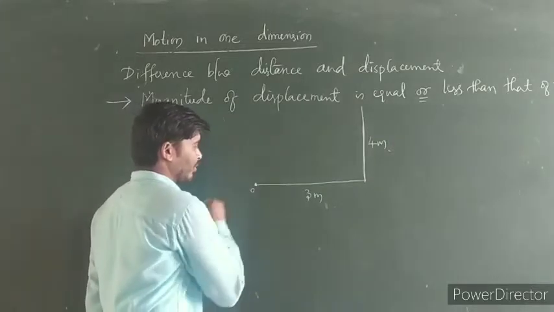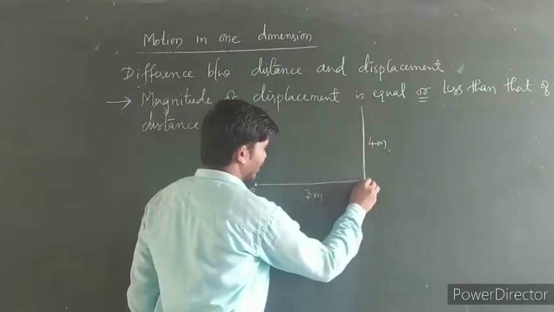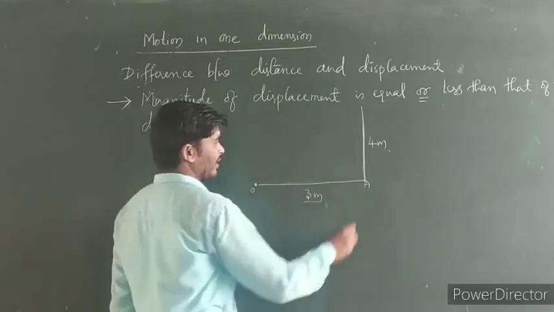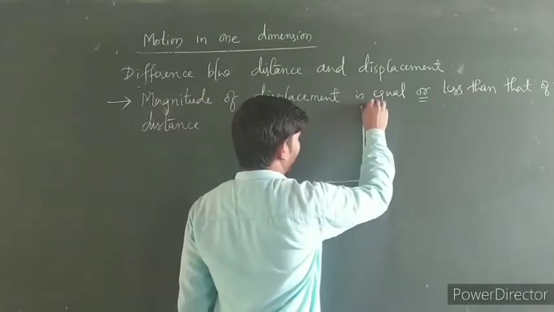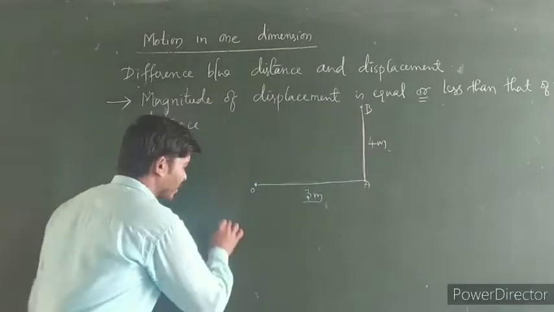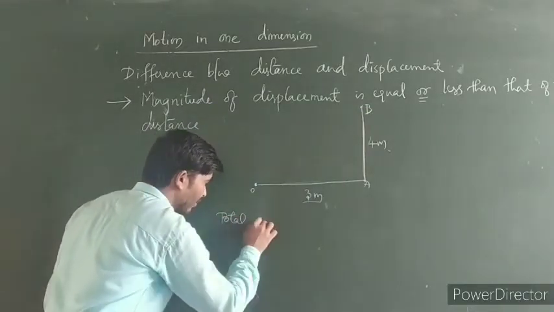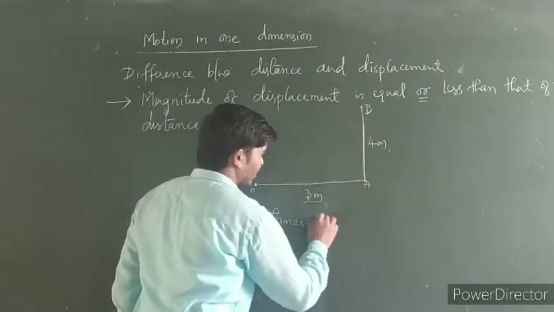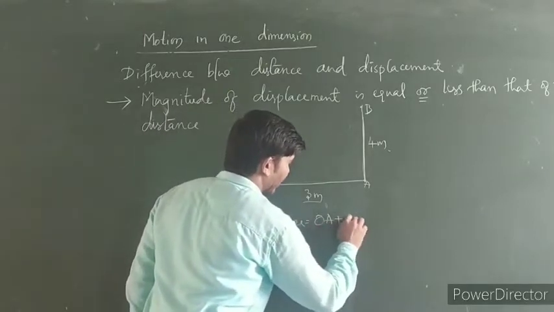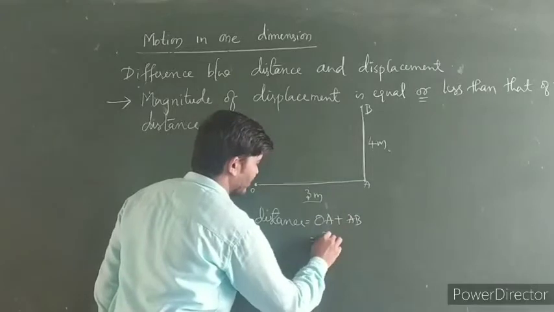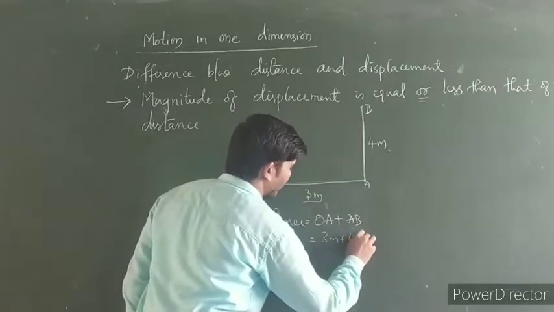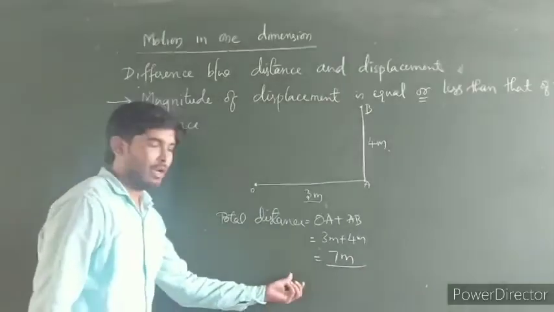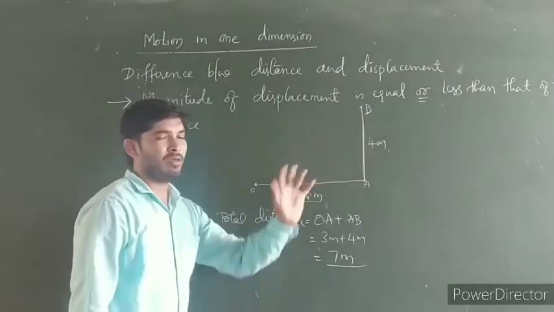So this is the initial position. From the initial position to this point, the distance OA is 3 meters and the distance AB is 4 meters. So what is the total distance covered by the body here? Total distance is OA plus AB, that is 3 meters plus 4 meters. It is 7 meters. 7 meters is the total distance covered by the body.